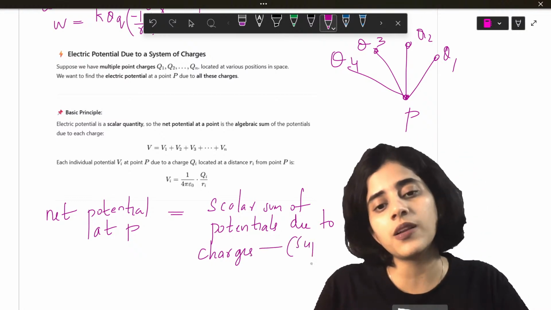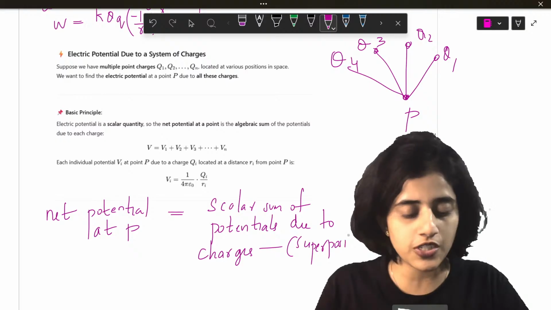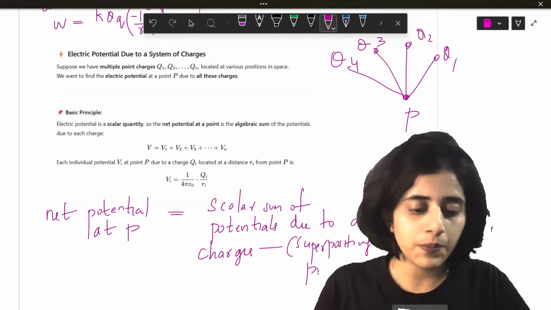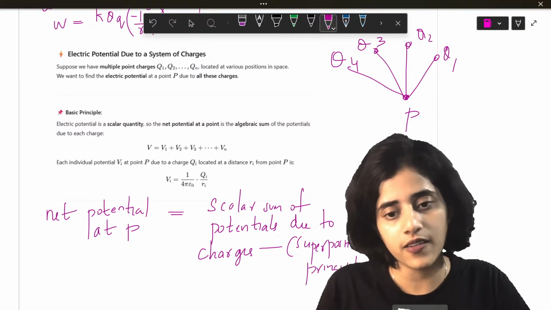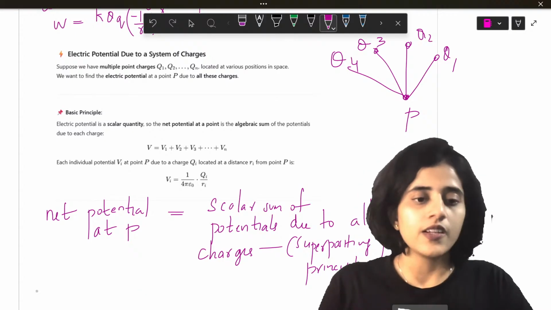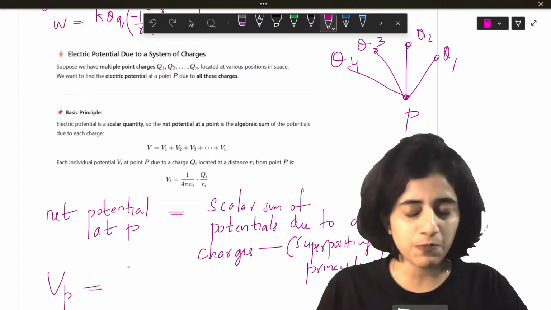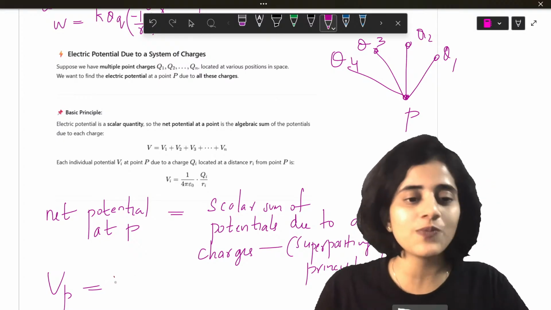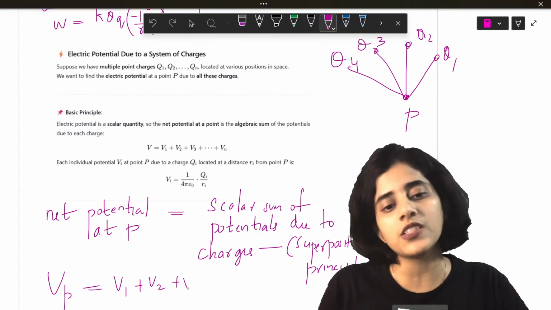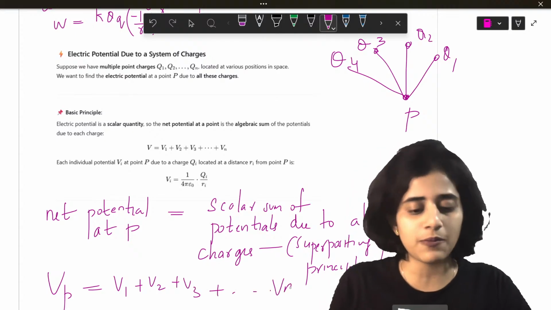And this is similar to the superposition principle. So Vp, which is the total potential at point P, is going to be equal to V1 plus V2 plus V3 plus how many ever are there up to Vn.